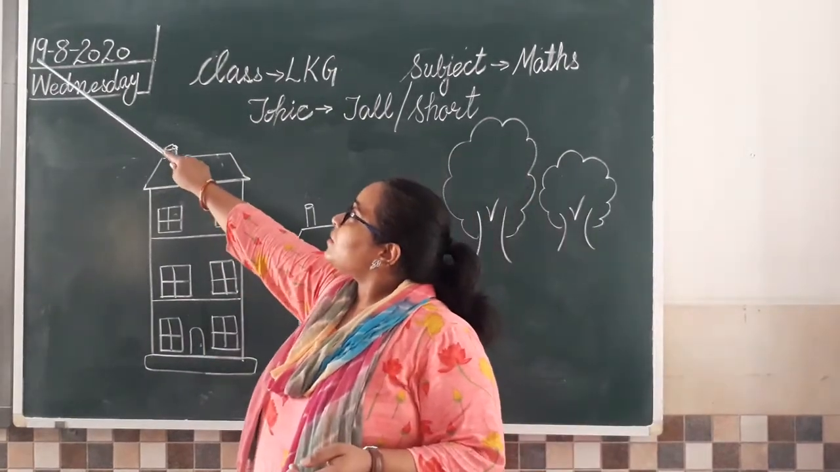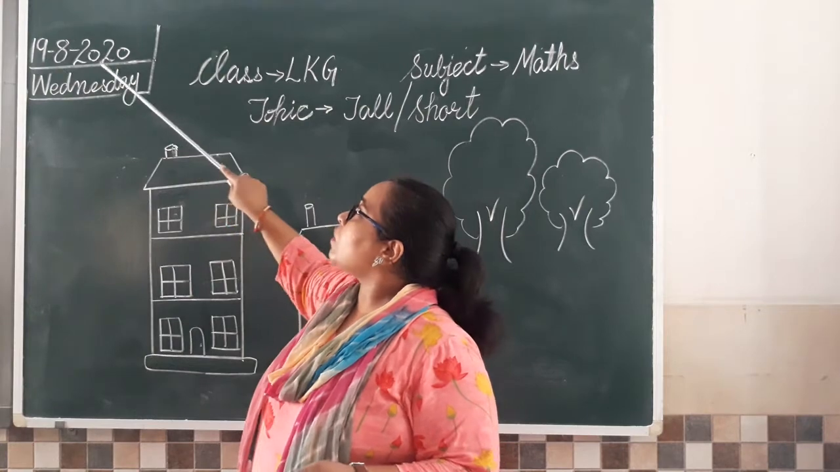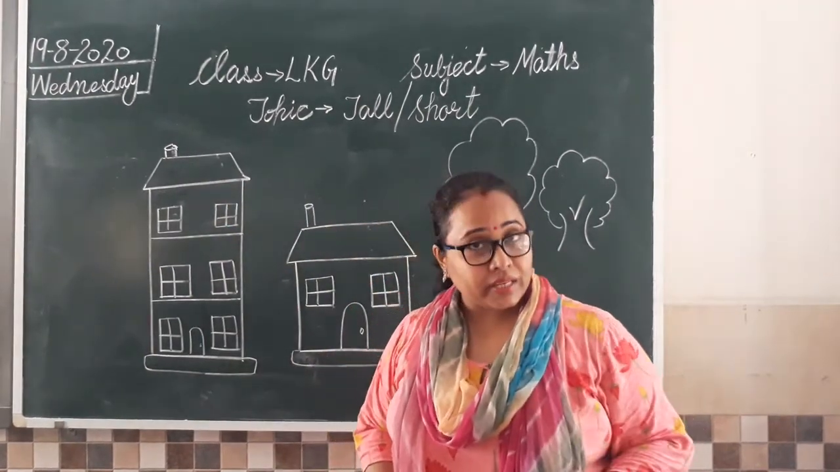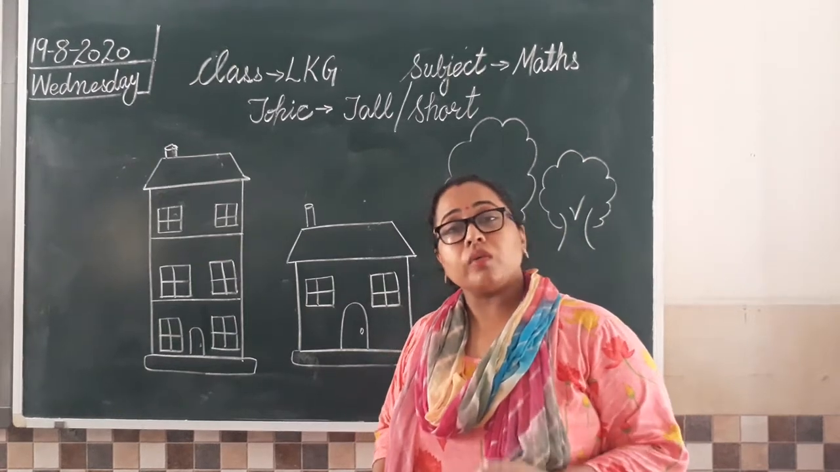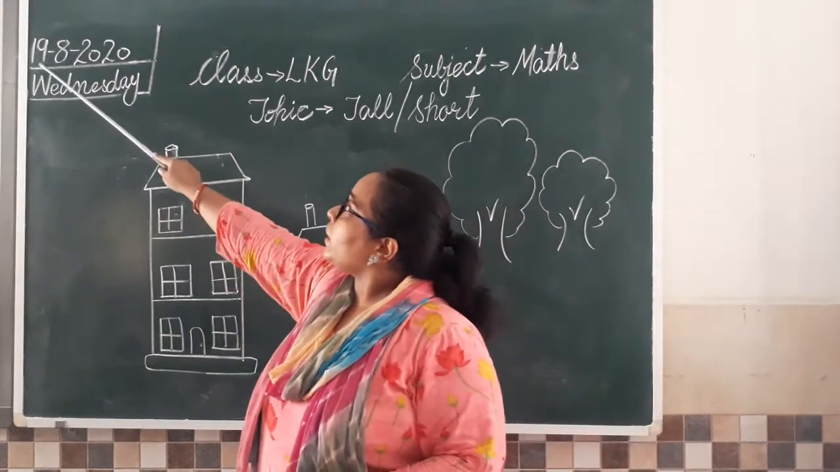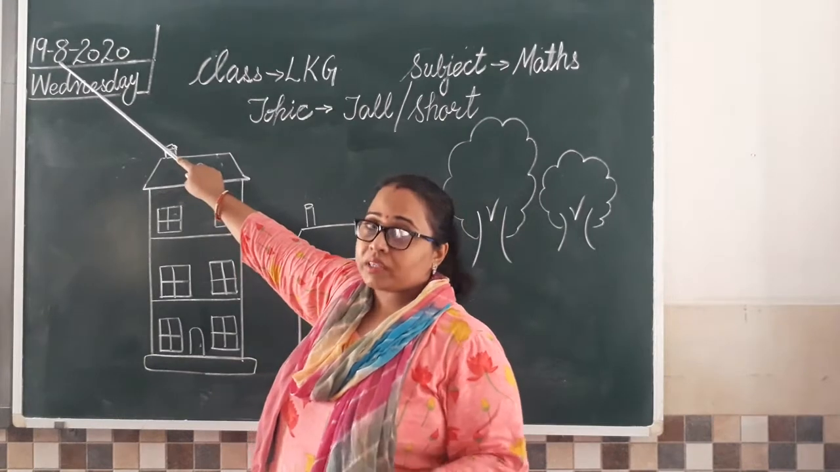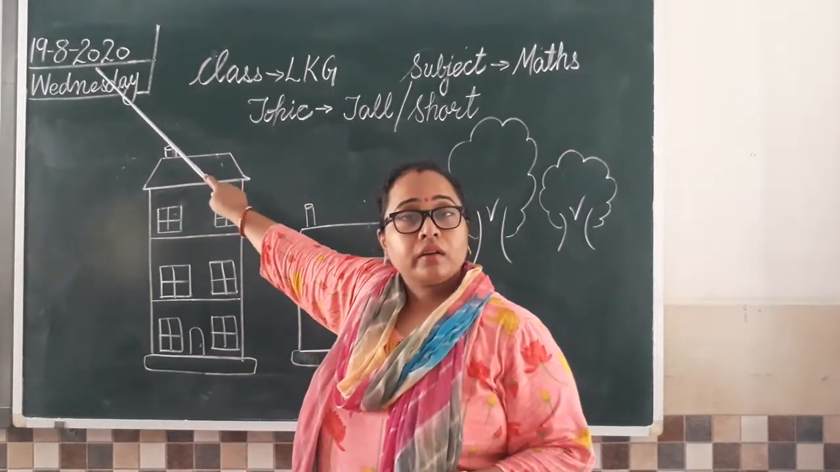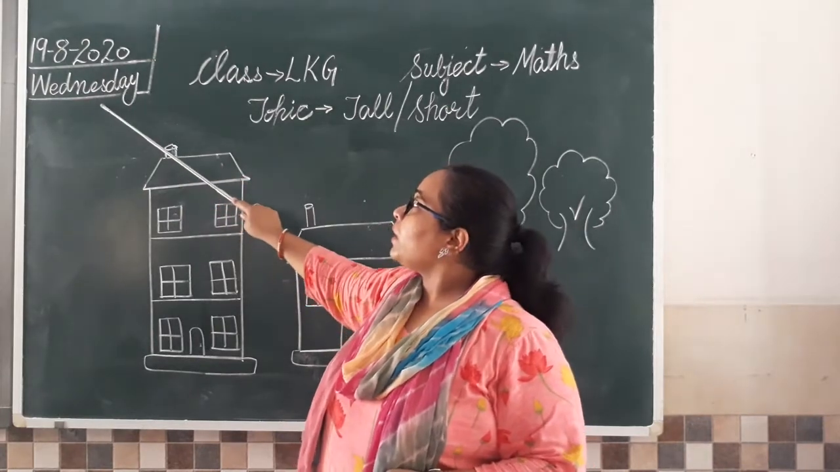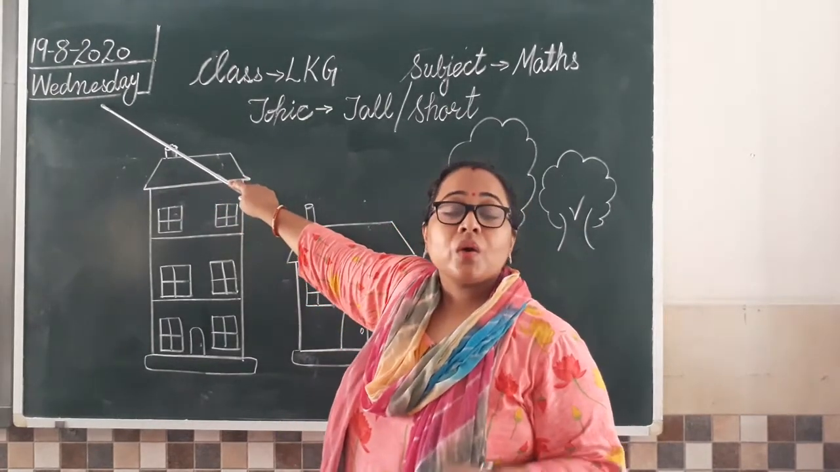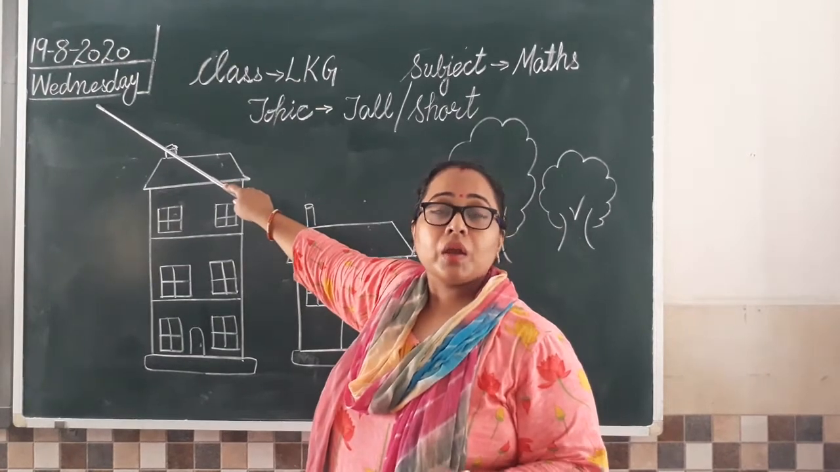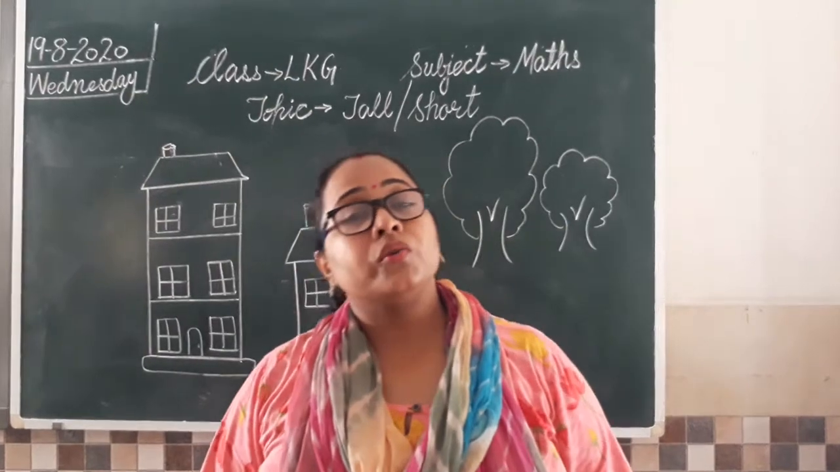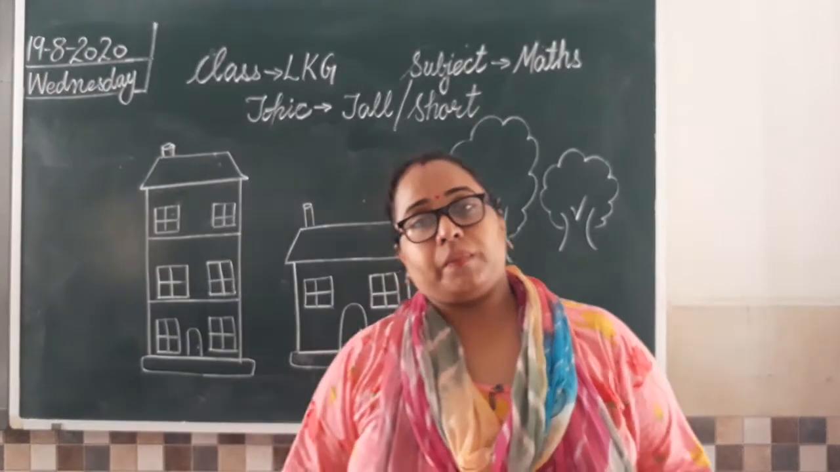So today is 19th August 2020. So what is the date, class? 19th August 2020. So you know 19, this 8 means August month, I have told you, and 2020 is the year going on. Now what is the day today? Today is Wednesday. What is the day? Wednesday. And in our maths class, we are going to learn a new concept.